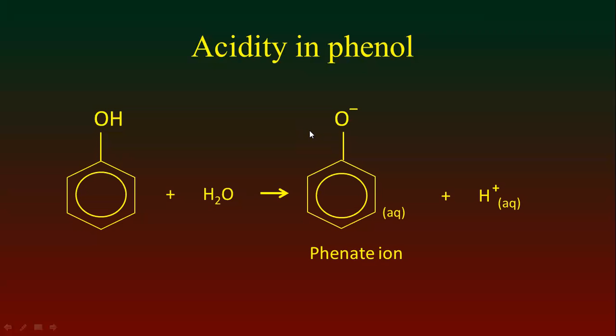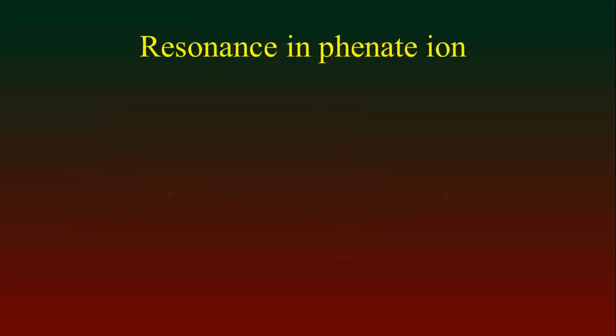But this reason can be explained by the resonance effect in phenate ion. In phenate ion, the resonance effect appears, which can be explained by the following structure.